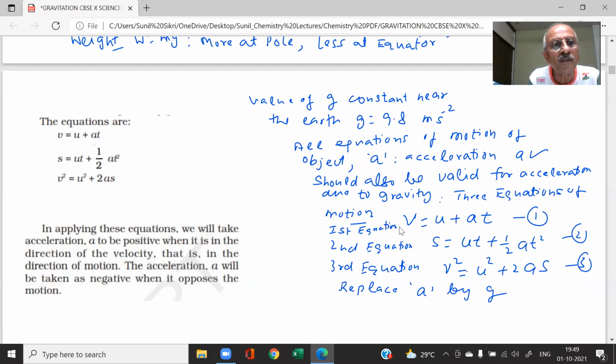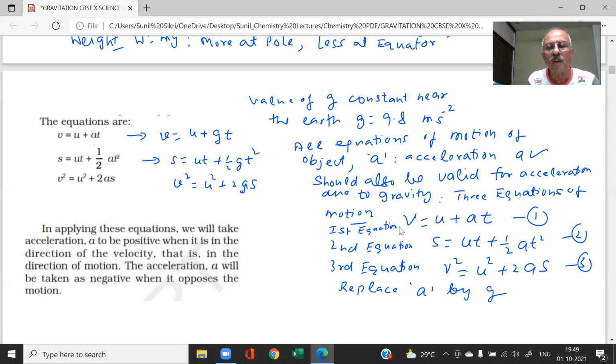In other words, these equations can be written as V is equal to U plus gt, S is equal to UT plus half gt square, V square is equal to U square plus 2gS, right? Yes, sir.